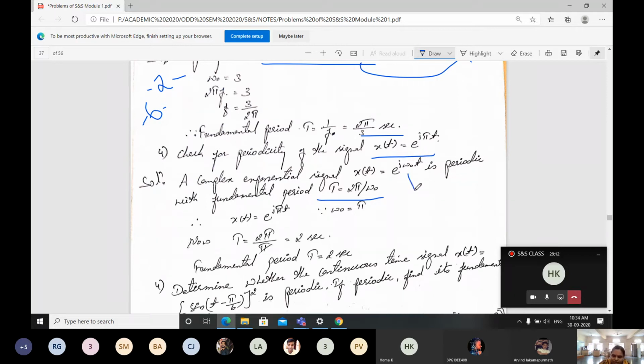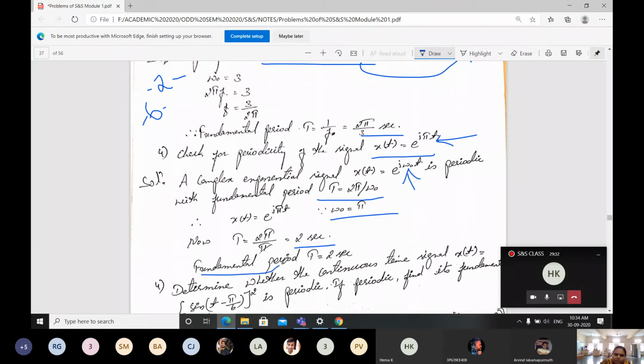When I compare these two equations, what is our omega naught? Here omega naught is pi only, right? Then what is our T? T is 2 pi by omega naught, which is pi. Substitute here. Pi gets cancelled. T is going to be 2 seconds.